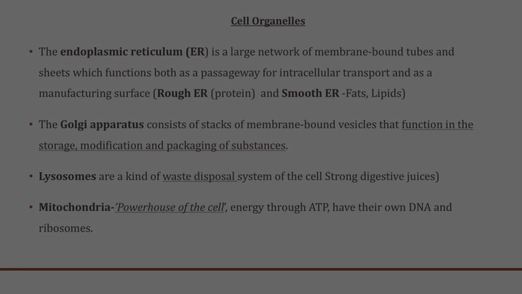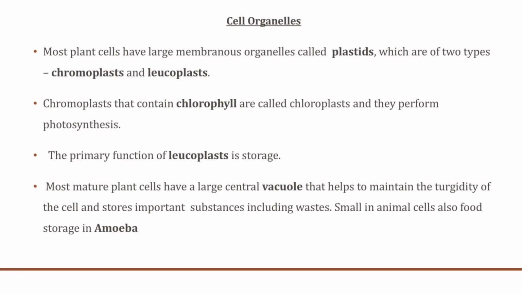So the next cell organelles are the plastids, and they are only contained in plant cells, and these are membranous organelles, and these are of two types. One is the chromoplast and the leucoplast. Now, chromoplast can contain chlorophyll and therefore is known as chloroplast, and they perform photosynthesis. And the primary function of leucoplast is storage.